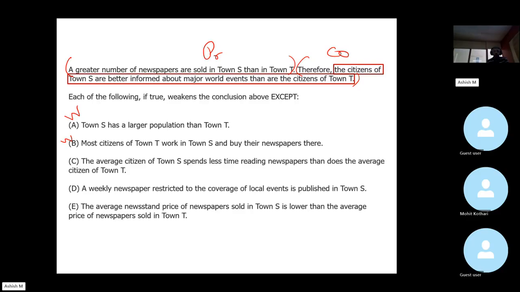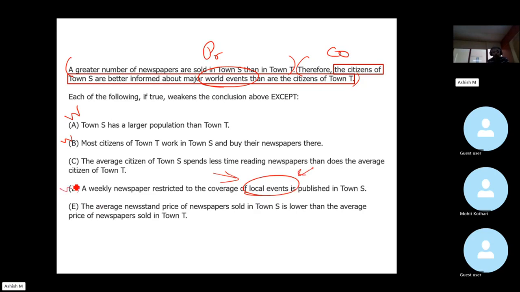All right, Charlie: the average citizen of town S spends less time reading newspapers than does the average citizen of town T. Okay, to me, it weakens, but let's keep it for now. How about David? A weekly newspaper restricted to local events. Notice this is what we are talking about: just because a large number of this newspaper is sold in town S, we clearly cannot conclude that people in town S are better informed about world events, because this is about local events.